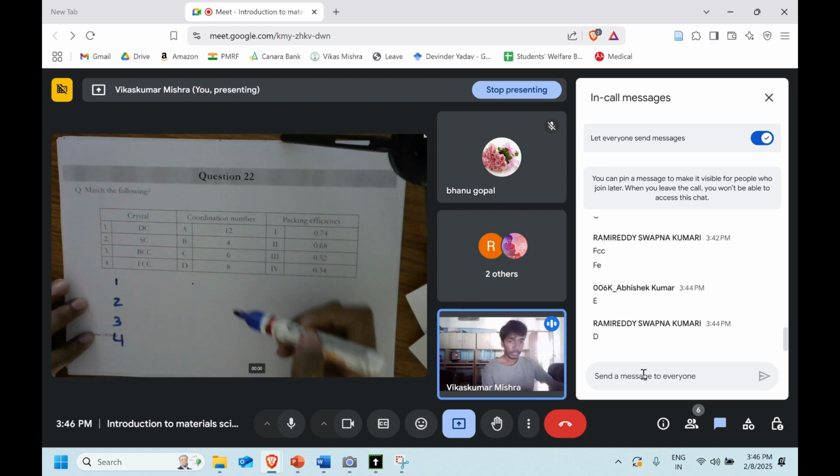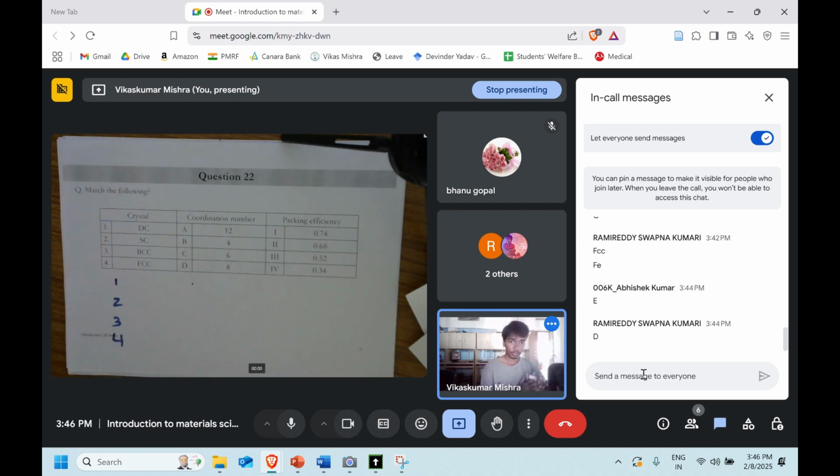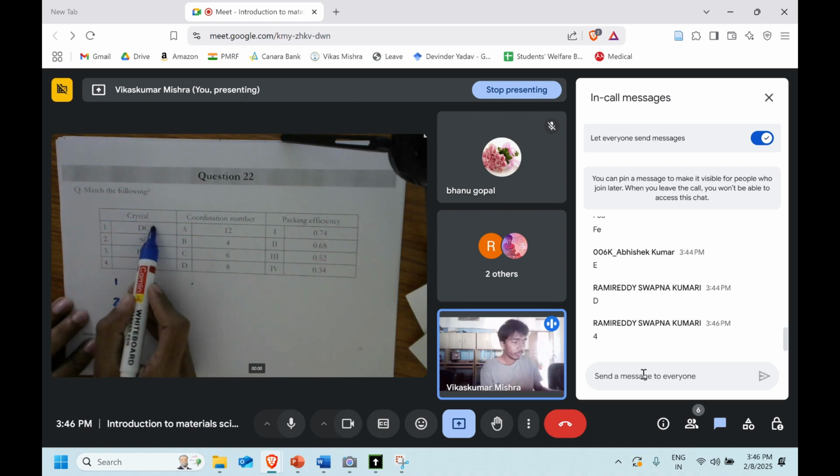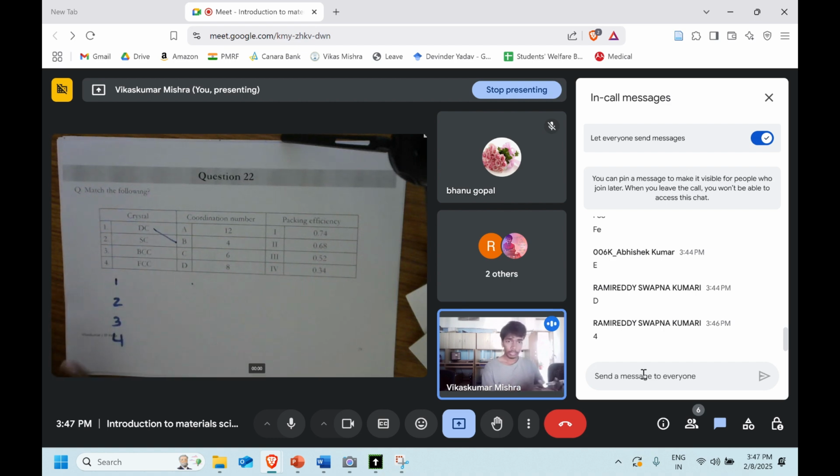What is the coordination number of it? Let's say we are talking about the carbon. 12, 4, 6 or 8. What do you think? 4, right? Yeah, that's right. So it's going to match with the B. It's going to form the tetrahedron, and we know that tetrahedron only has 4 coordination number. So the option B is the right answer.